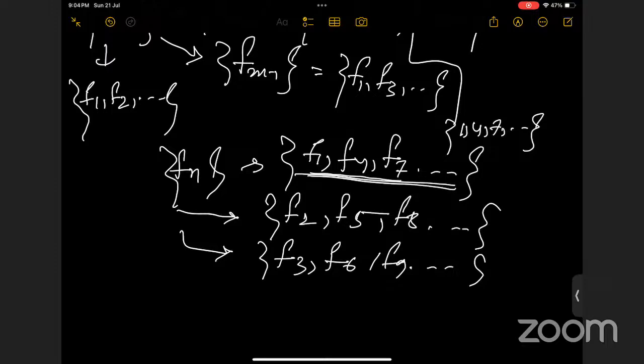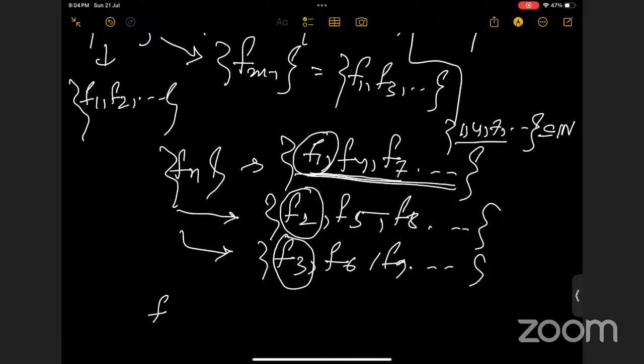We are basically restricting the domain. You can see here we are taking F1, here we are taking F2, F3. That means limited domain. Yes, we are just restricting the natural numbers, right? This set is a subset of the natural numbers.